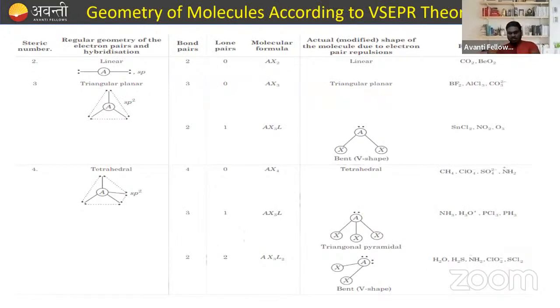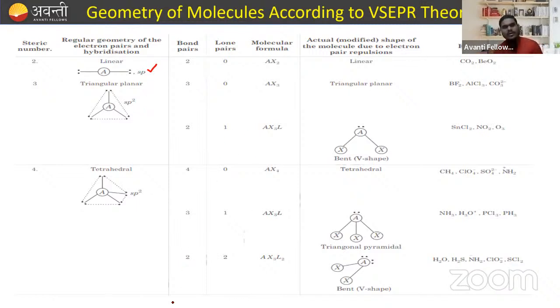Now, this chart is very, very important, and try to understand it in a detailed way so that you are able to know the shapes of the various molecules using VSEPR theory. So if the steric number is 2, what is the steric number? We already discussed: the number of sigma bonds plus lone pairs, which is equal to 2. So if the steric number is 2, then the shape must be linear. Hybridization is sp, as we can see, right? So if the steric number is 2, hybridization is sp, and the shape is linear.